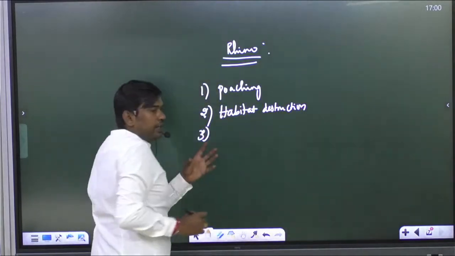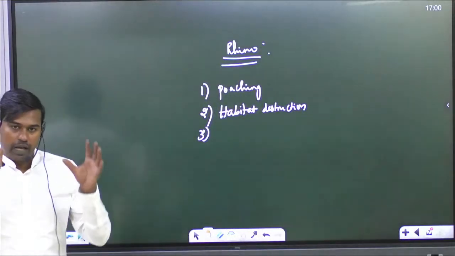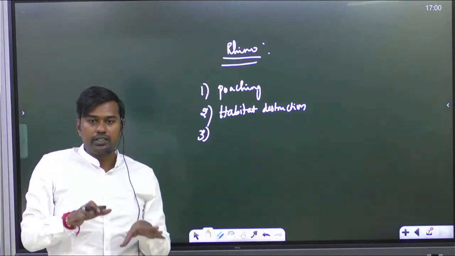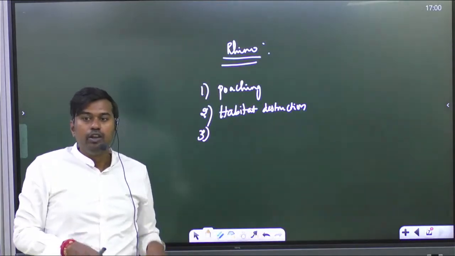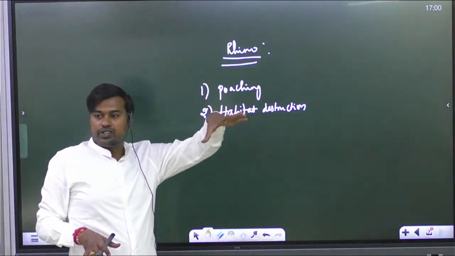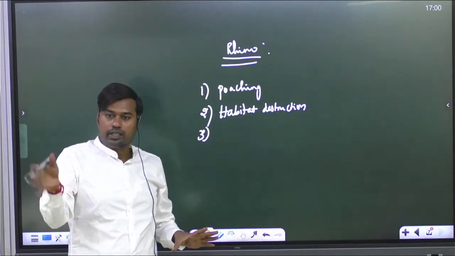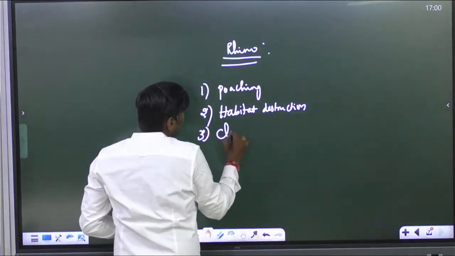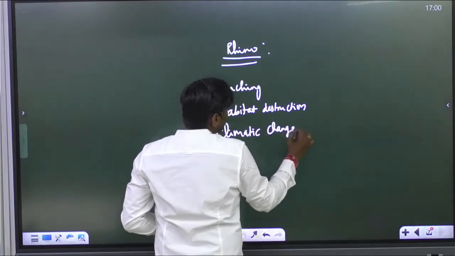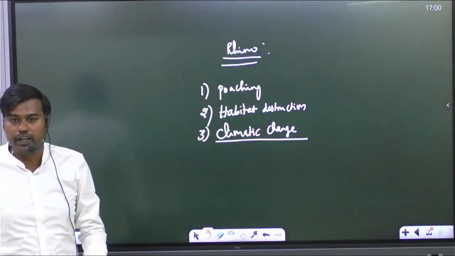And third, why habitat destruction? Because of urbanization which is happening. Although we are keeping rhinos as a protected animal within national parks and tiger reserves in the country, we are also facing a man-made factor, urbanization and pollution happening near the vicinity of these national parks. Second is climatic change, which is an emerging problem with respect to affecting the rhino population.